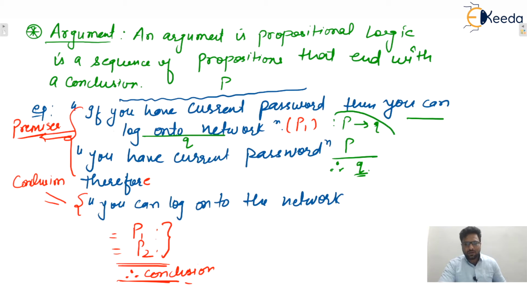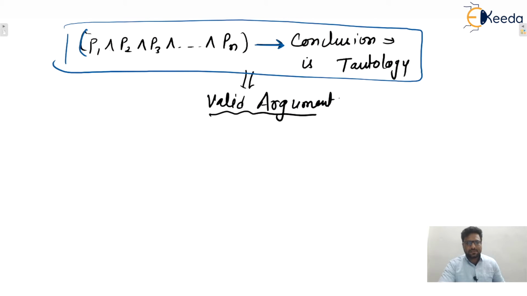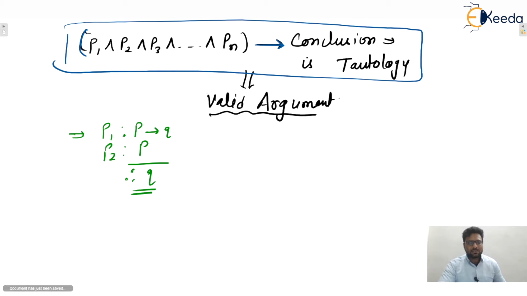So I'm writing this one, yes, argument, in the next slide. Yes, let me see. So your argument was what? We can say that premise P1 was P implies Q. The next premise was what? We can say that was P only. And the conclusion is what? We can say that Q only. Now you only tell me, guys, whether this argument is valid or not.